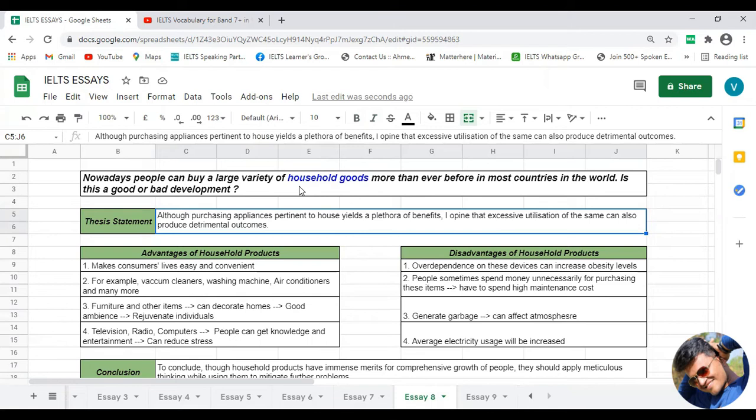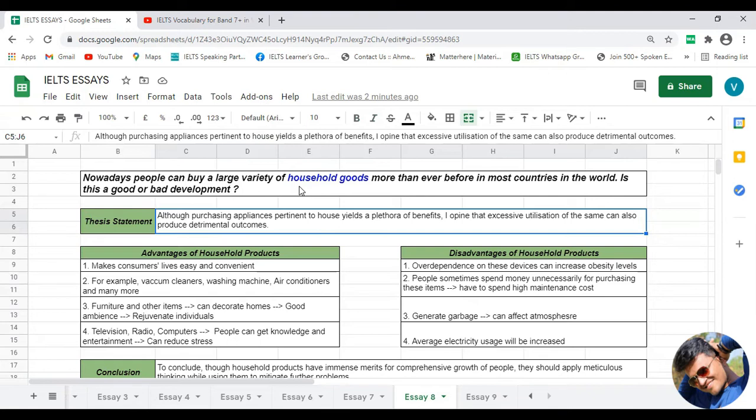Now, as this is an advantage and disadvantage kind of essay, normally our thesis statement for this kind of essay would be something like this. If I give you the normal idea of the thesis statement, we can say that although there are advantages of this given topic, in my opinion there are also some disadvantages if the things are being utilized above a certain limit, or something like that.